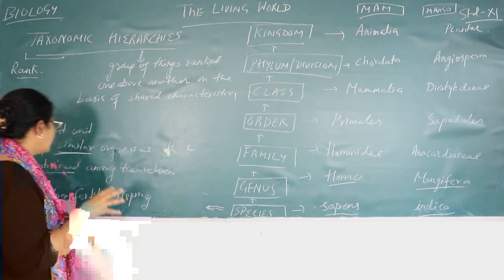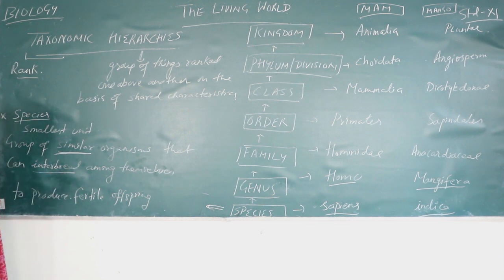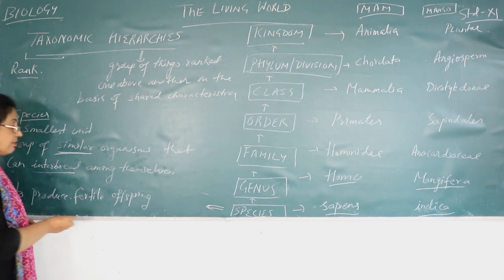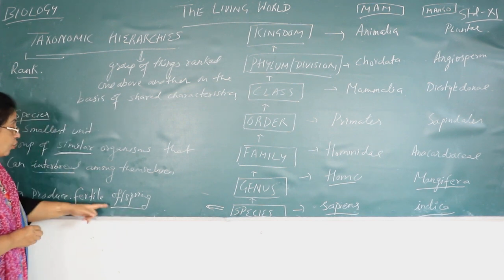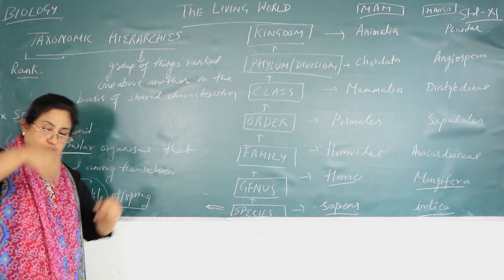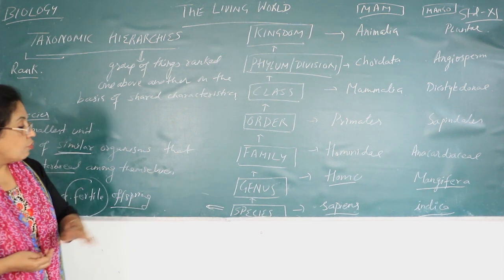But those which are actually the species category rank, they should be able to reproduce among themselves. For what? So that when they reproduce among themselves, they produce the next generation, their children, and their children are called offspring, and those offspring should be fertile. Fertile means they should also be able to reproduce further. Fine. So what is a species?